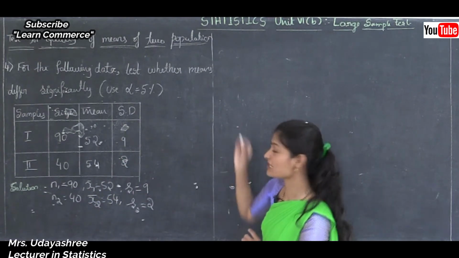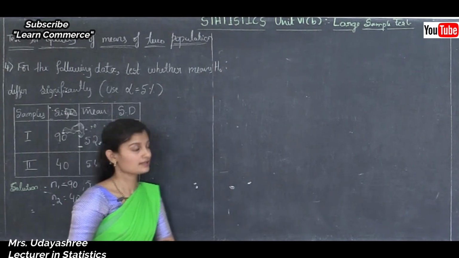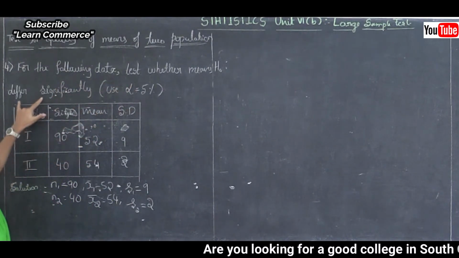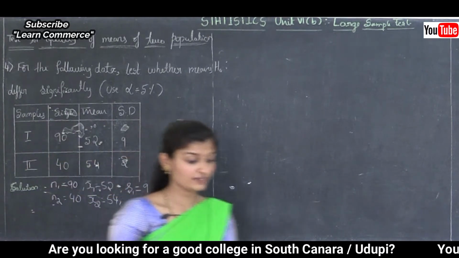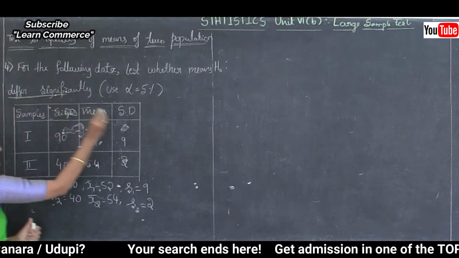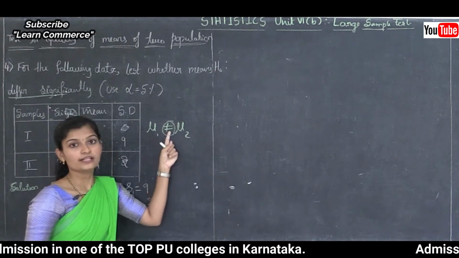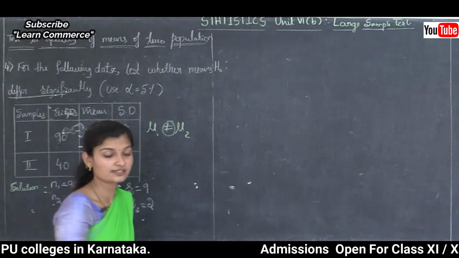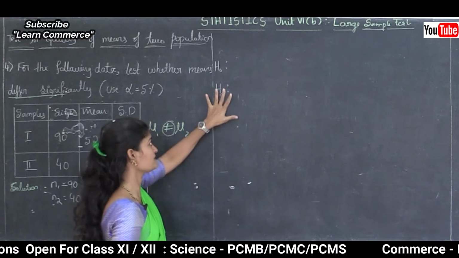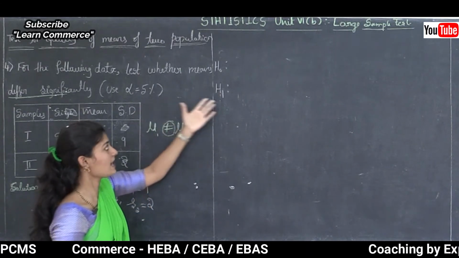Step 1, that is H0, the setting up of the null hypothesis. So what is null? First see the question: for the following data, test whether means differ significantly. Means differ significantly means mu1 is not equal to mu2. If it is not equal to, then it is the alternative hypothesis, denoted by H1. So here mu1 and mu2 are not equal. So this is the alternative hypothesis.